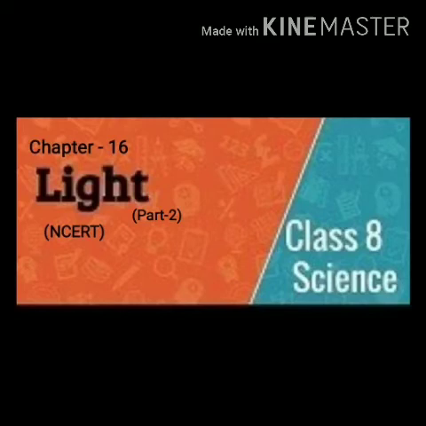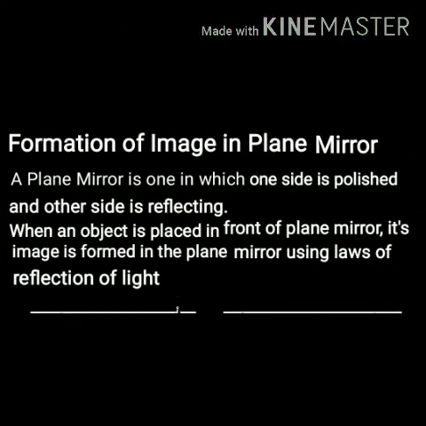Hello students, today from chapter 16 Light we will start with the topic formation of image in a plane mirror. Whenever an object is placed in front of a plane mirror, its image is formed in the plane mirror and we can locate the image of that object by using the laws of reflection of light. I already explained the laws of reflection of light in our previous video.